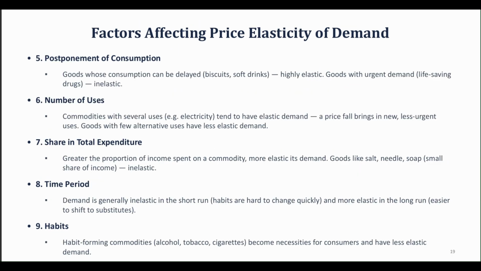Postponement of consumption. Goods whose consumption can be delayed, like biscuits and soft drinks, have highly elastic demand. Goods with urgent demand, like life-saving drugs, have inelastic demand because we need them for survival. So even if the price changes, we are still going to buy them. Number of uses. Commodities with several uses, like electricity, tend to have elastic demand. A price fall brings in new, less urgent uses. Goods with few alternative uses have less elastic demand.